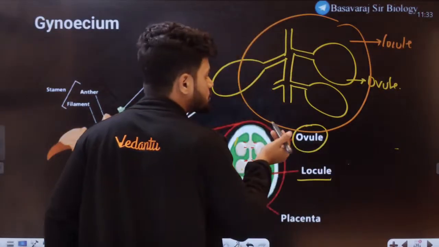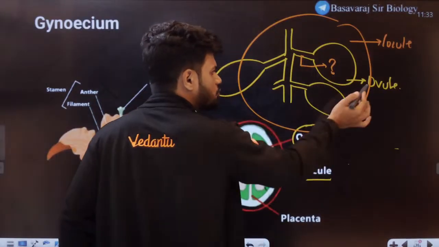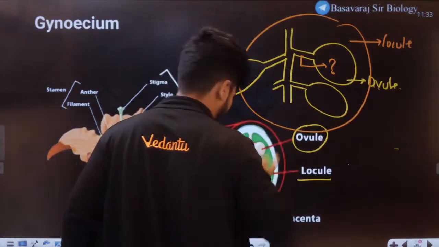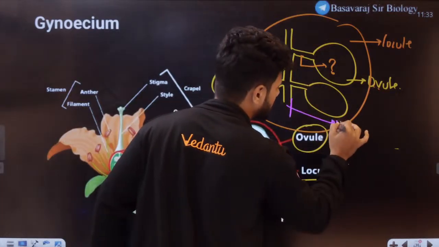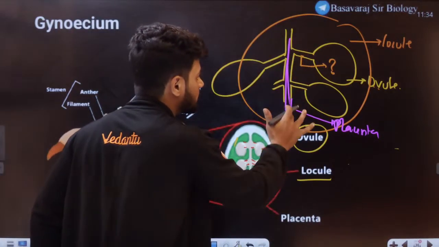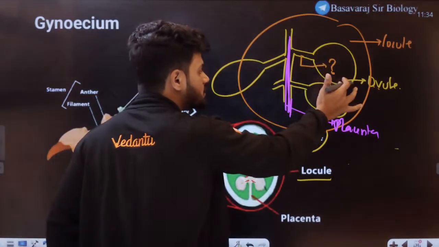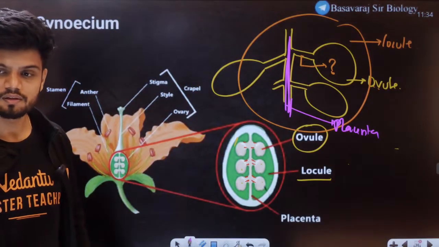Now students, what do we call this stalk? This ovule is attached to the placenta, which is the middle part. The entire ovule is attached to the placenta by a small stalk. What do you call that stalk, students?